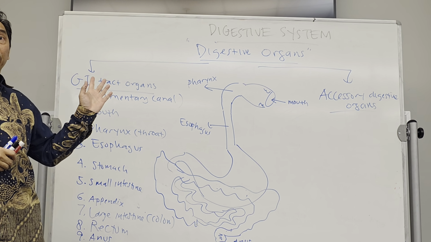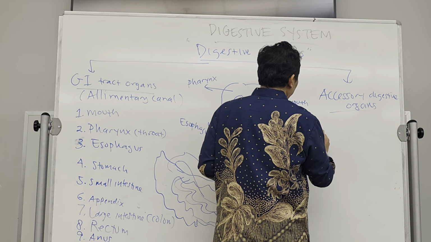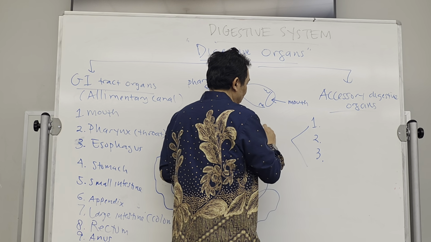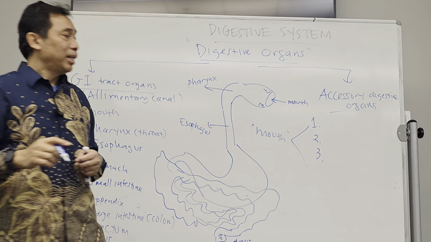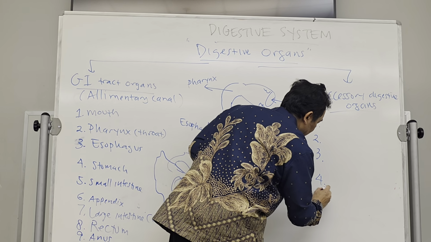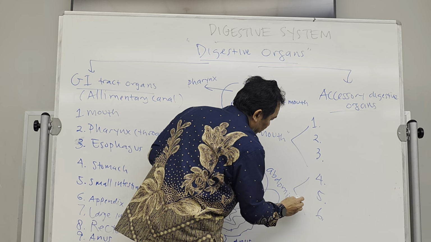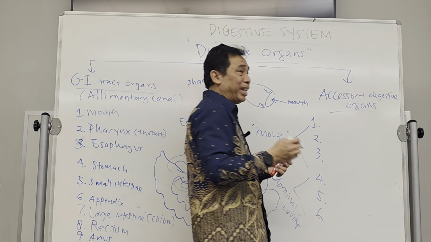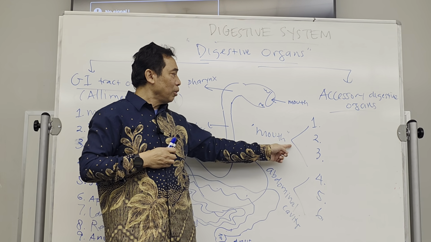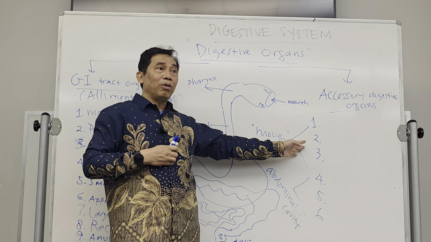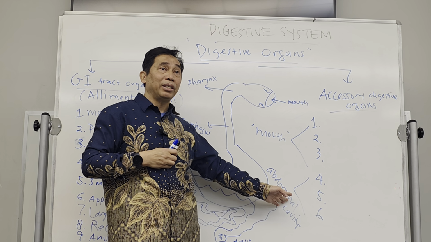For these accessory organs, there are three located in the mouth, and another three located in the abdominal cavity. So when you dissect the pig next time, try to also look for these three accessory organs in the mouth and the three in the abdominal cavity.